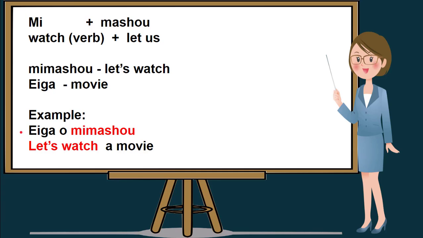Let me read this once again. Ega o mimasho. In English, it means let's watch a movie.